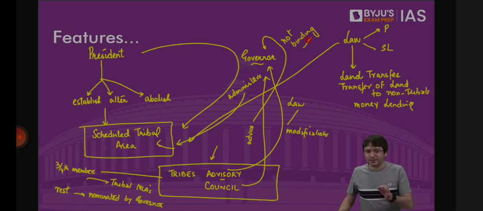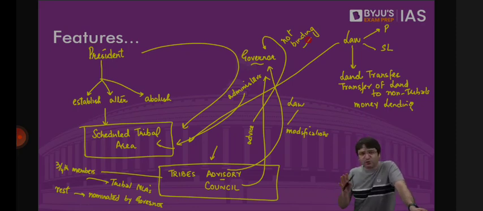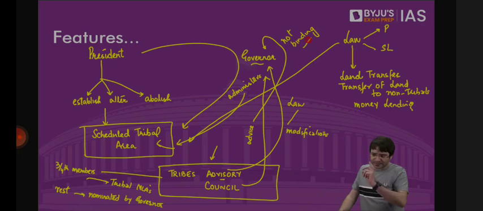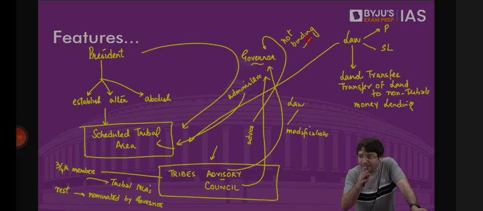Long story short, Schedule 5 and Schedule 6 of the Constitution talk about the administration of the tribal areas. And what are these tribals? Different, unique individuals, unique groups. Schedule 5 says we should protect only the economic interests of the tribals. How? The president will establish a tribal area. Once it is established, it is the job of the governor to administer this tribal area. How will the governor administer it? By setting up a Tribes Advisory Council. 3/4 of its members would be the tribal MLAs, the remaining nominated by the governor. What will be their role? Their role would be to advise the governor: dear governor, there is a law passed by the state legislature.